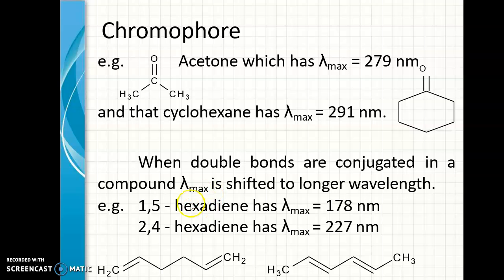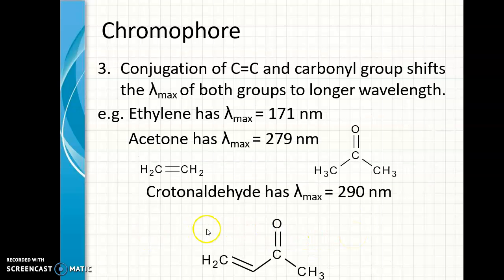And as the number of double bonds increases, we call it conjugation. See, we have alternate double bond, single bond, then single bond, double bond. As conjugation increases, the lambda max also will vary. For example, 1,5-hexadiene has lambda max 178 nanometer, whereas 2,4-hexadiene has lambda max 227 nanometer.